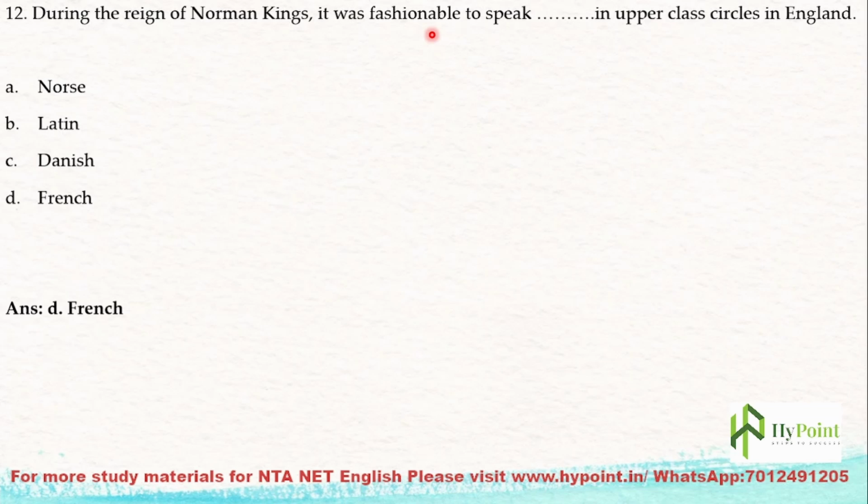Since it was the language of the rulers, it was fashionable and more prestigious to speak in the upper class circles, the royalty and nobility, the creamy layer of society. Nothing was happening in English; other literature was published and written in this language. So the language of the Norman people, Anglo-Norman, was a French language.